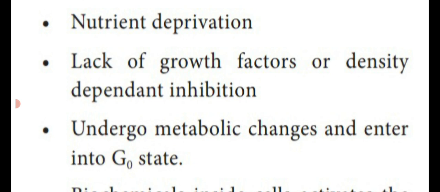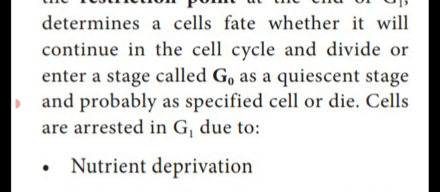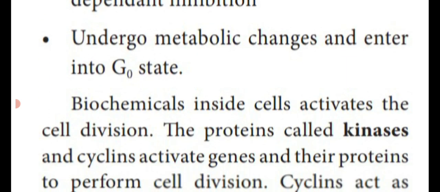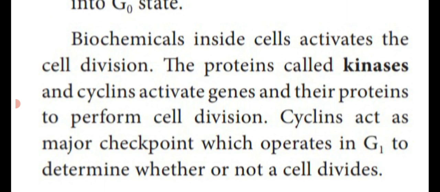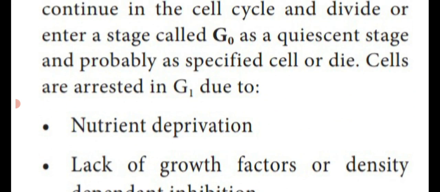Then they undergo metabolic changes and enter into the G0 stage. What is that stage? It is known as the quiescent stage. It's going to die, isn't it? So these are the 3 activities that arrest the G1 phase.